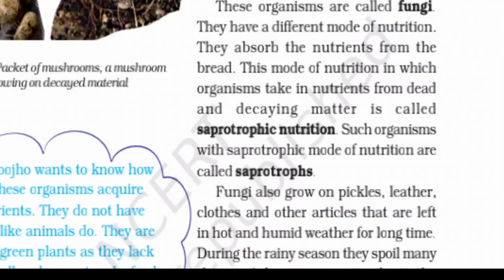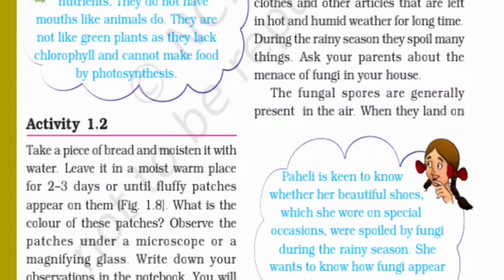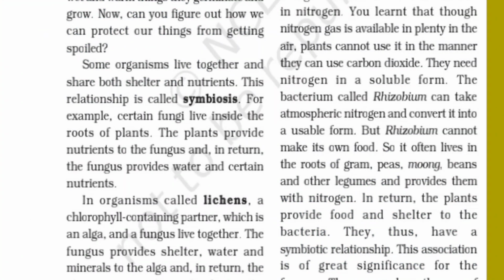Fungi also grow on pickles, leather, clothes, and other articles that are left in hot and humid weather for a long time. During the rainy season, they spoil many things. Ask your parents about the effects of fungi in your house. The fungal spores are generally present in air. When they land on wet and warm things, they germinate and grow. Now you can figure out how we can protect our things from getting spoiled.